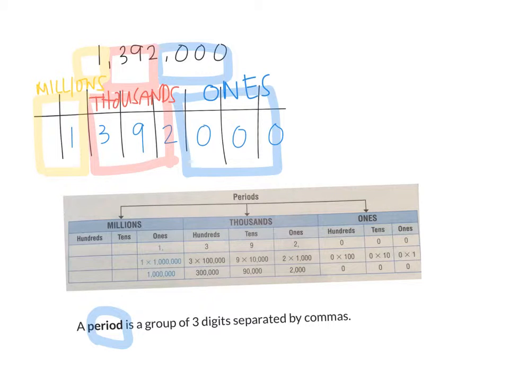Okay, what about this 1? Which period is the 1 located in? Millions. Is it in the 1 millions, the 10 millions, or the 100 millions? So what's the value of that 1? 1 million. Very good. What's the value of this 2? 2,000s. Because it's in the thousands period, but it's in the 1,000s. Make sense? That's why on this chart here, you'll see, for the ones, it's 1 copy of 1 million, because it's in the 1 millions spot. The 3, it's 3 copies of 100,000s because the 3 is in the thousands period and it's in the hundreds column of it. Got it?